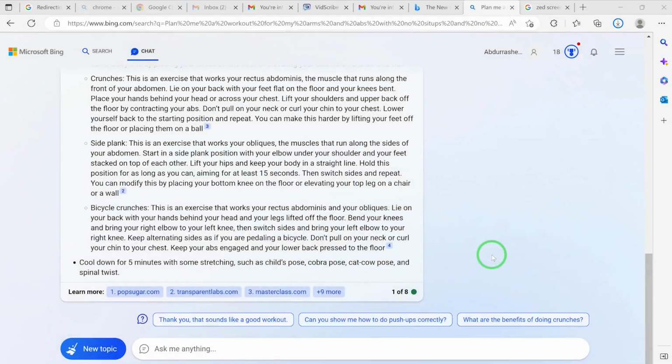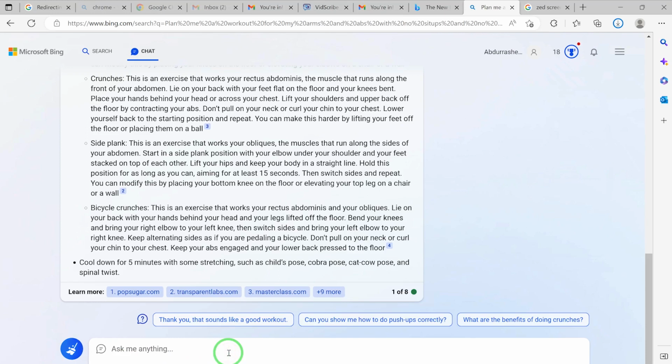You can ask anything to this Bing AI. All you need to do is just to come down here, ask anything. Like I said, you have the option to ask anything up to 2,000 characters. So let's say we want to go on vacation. I'm trying to go on vacation within Nigeria, and let me ask it to find me 10 best locations that I can go on my vacation this year.